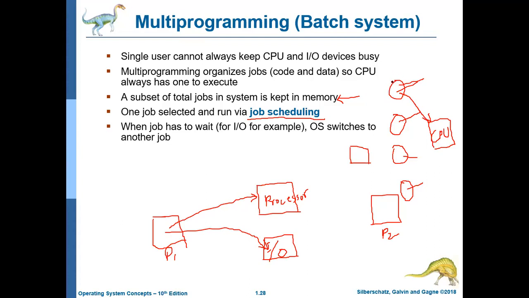Calling for IO means it requires some input output device. At that time, it has to wait. Now it has to wait, but CPU will not wait. CPU will take another process in the queue and it will run that process. It will simply discard this process out. So it switches to another job. It's a very important topic.